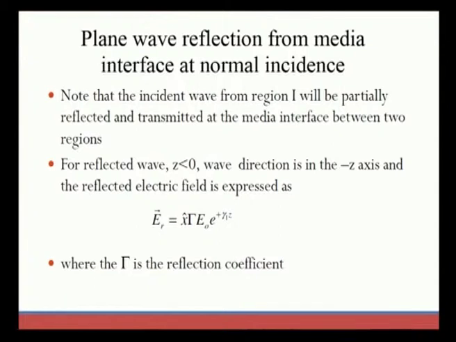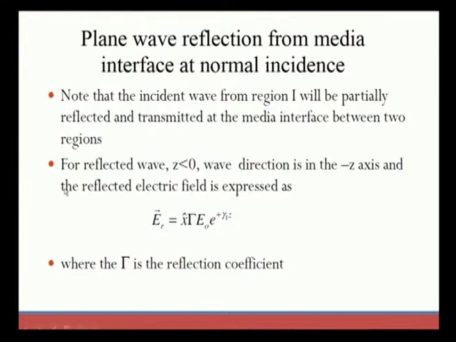Next we note that the incident wave from region 1 will be partially reflected, and we need to study those characteristics, and some of it will be transmitted. So, we need the transmission coefficient and the reflection coefficient at the interface between the two regions. These are the two things we need to note: some will be reflected and some will be transmitted through the interface.